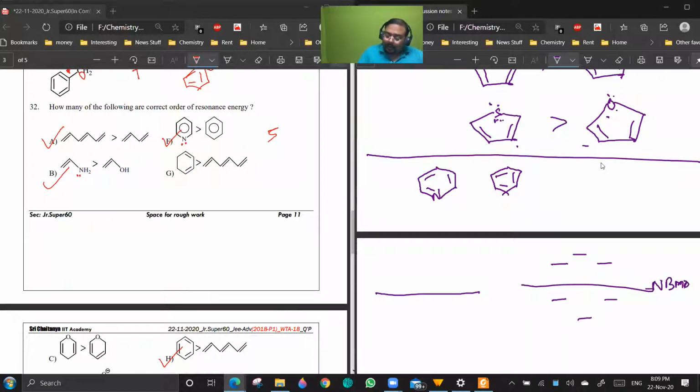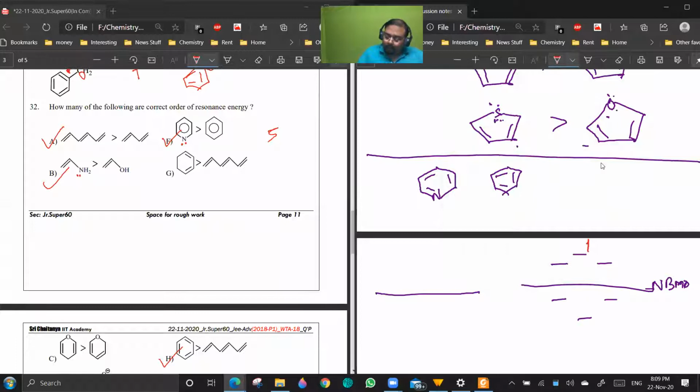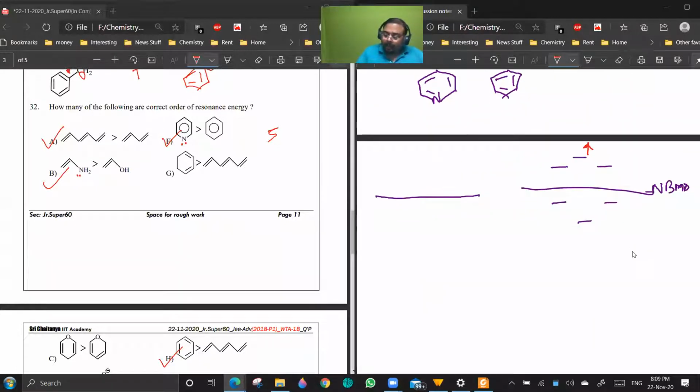In this case, this will go up, because if you have a highly electronegative atom, the energy of the bonding orbital will further decrease and the energy of the anti-bonding orbital will increase by an equivalent amount. So here it will be something like this.